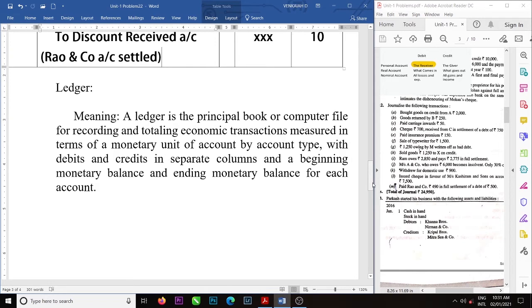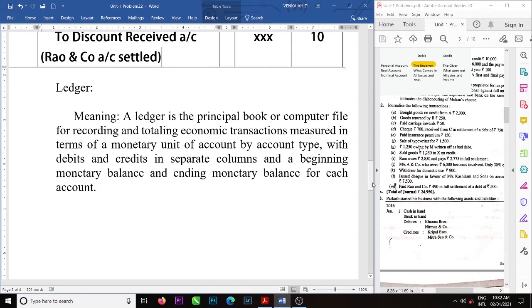Usually the wallet has cash, and that is called a cash account. All the cash-related transactions are posted in the cash account. That account consists of beginning balance as well as closing balance, and we post the items debit as well as credit. Later we balance and come to a conclusion.